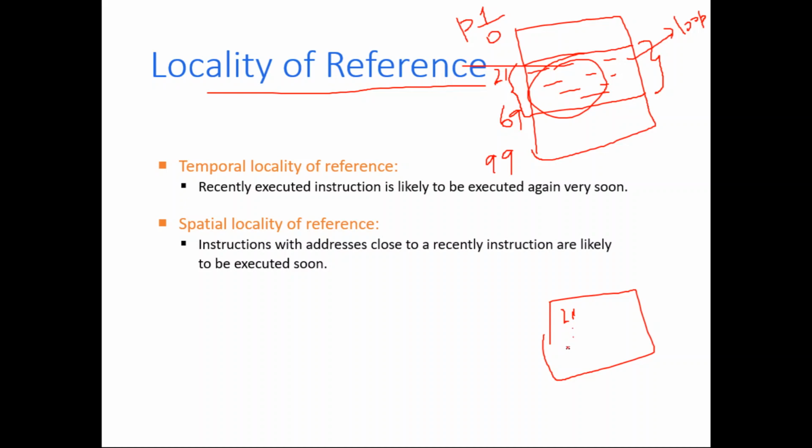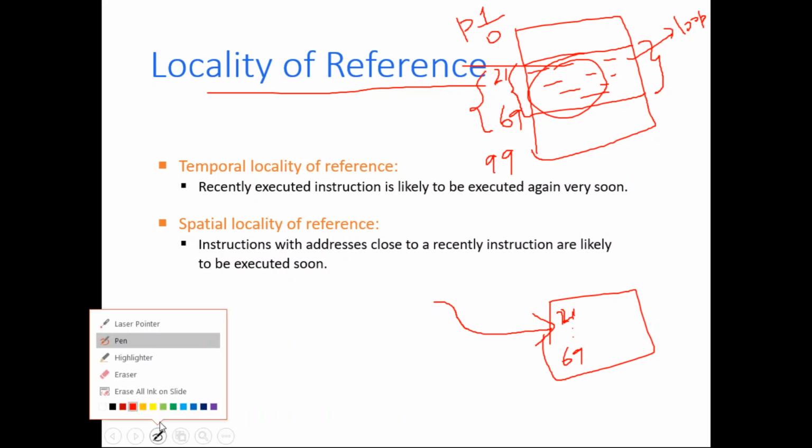What is the advantage of keeping this in cache memory? We know that for this particular process, most of the time it is going to execute these instructions. So whenever these instructions are required, the processor can get them from the cache memory itself, so it can access them very quickly. This concept is called locality of reference.